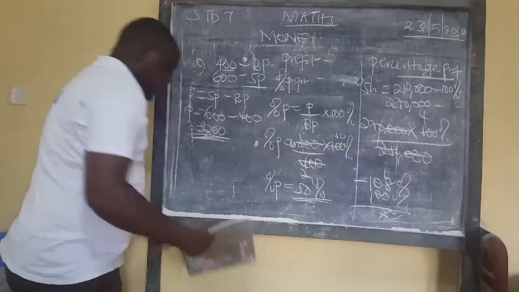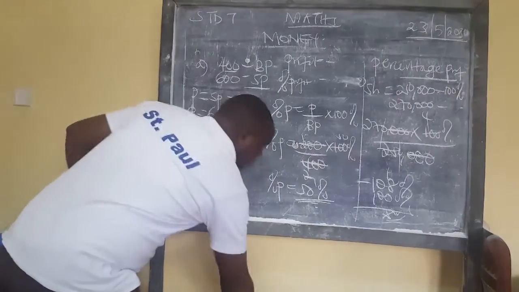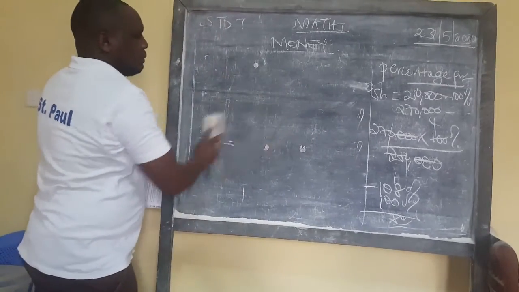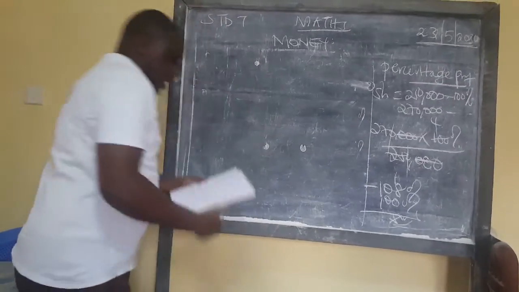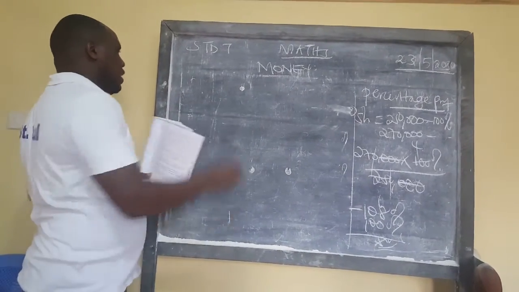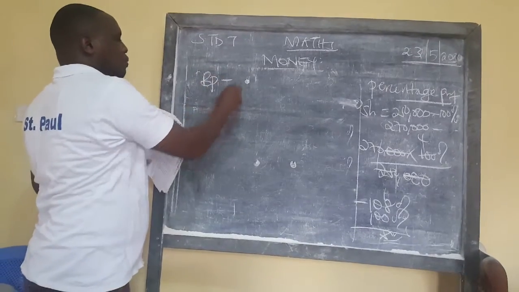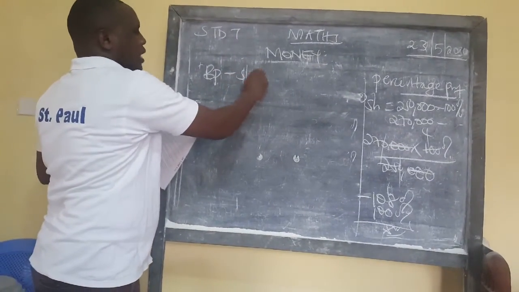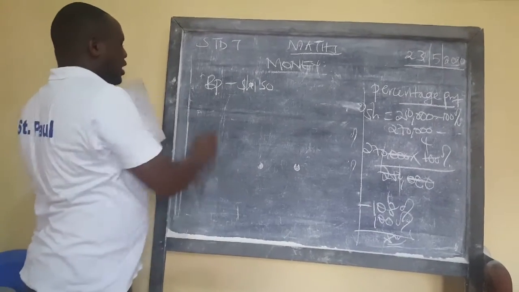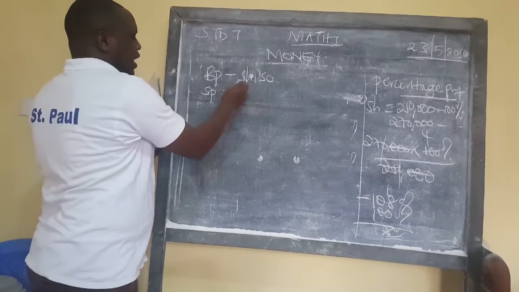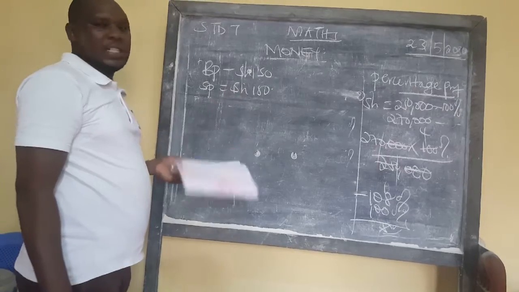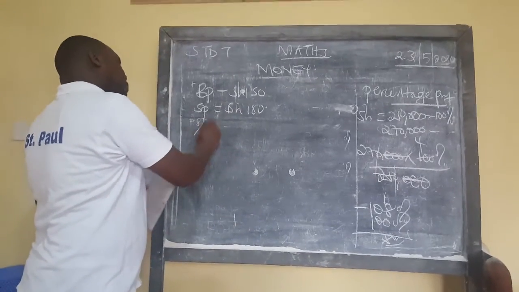Let's do another question, Lana, before we move to loss. We want to do one more of profit before we move to loss. Another question is given here. Kanini bought a bag of lemons for 150 shillings. So the buying price of that bag of lemons was Kenya shillings 150. And then I sold it for 180. The selling price was equivalent to 180 shillings. What was our percentage profit? The question is percentage profit.